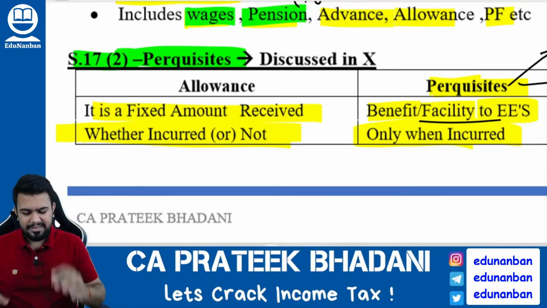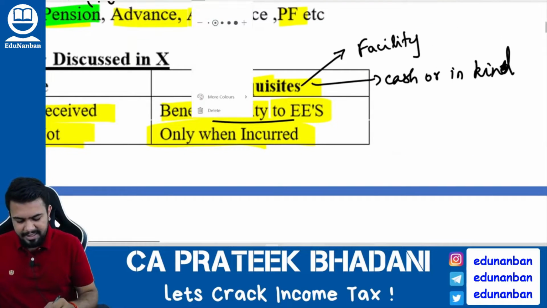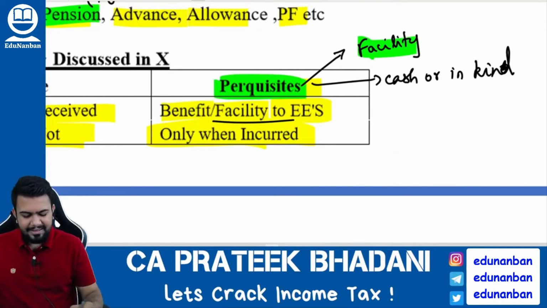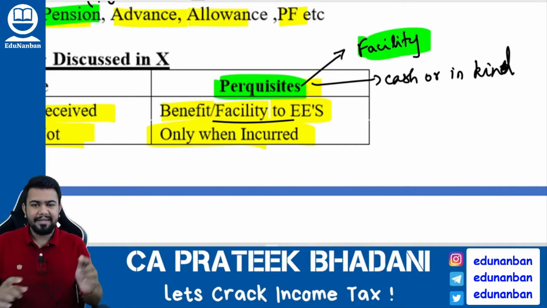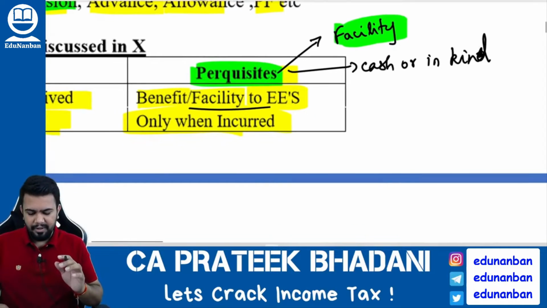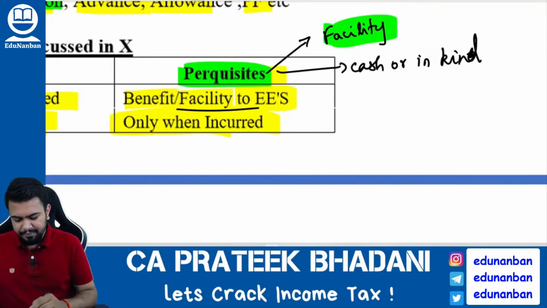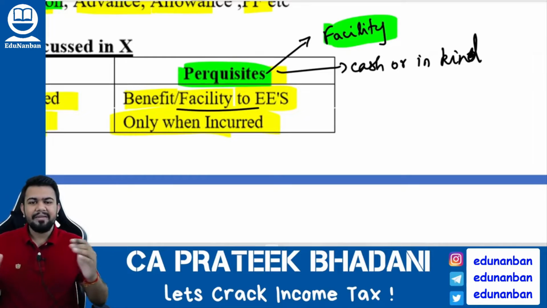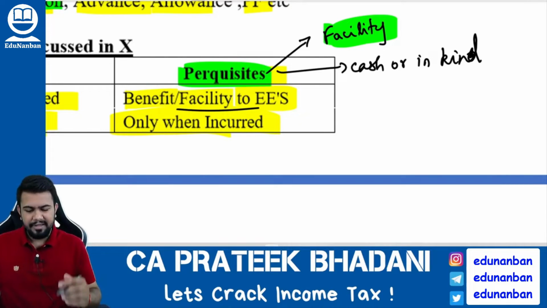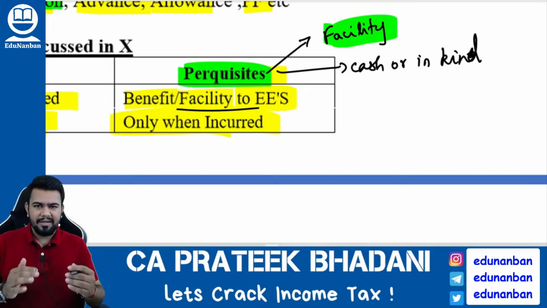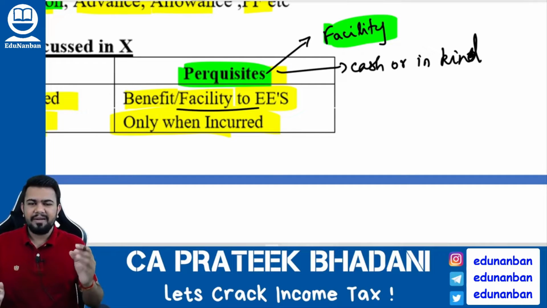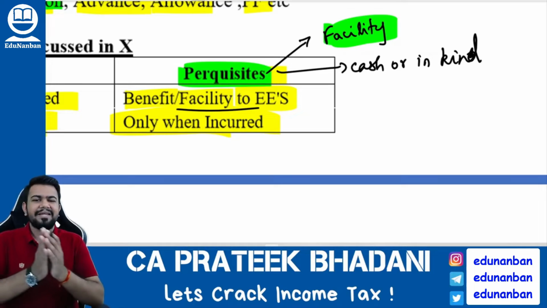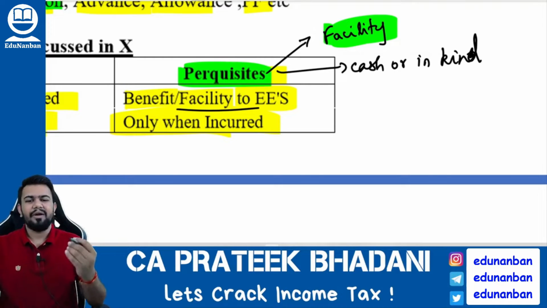Then what is perquisite? Perquisite is a benefit or a facility that is given to the employees. It can be in cash or it can be in kind, and perquisite will be considered only if the amount is spent by the employer or the employee, as the case may be. So it is not a fixed amount, it is a variable amount depending on what the benefit is. For example, if my employer is giving me a car, then it is called a perquisite. If my employer is paying the interest on my loan, then it will be called a perquisite. Like that, whatever benefits are given by the employer to the employee will be called perquisite.